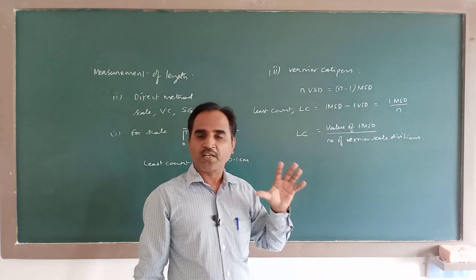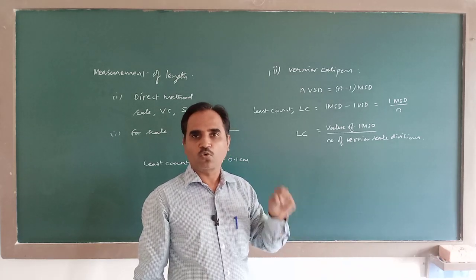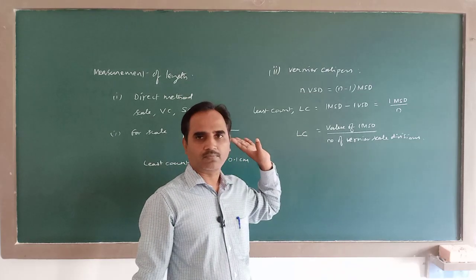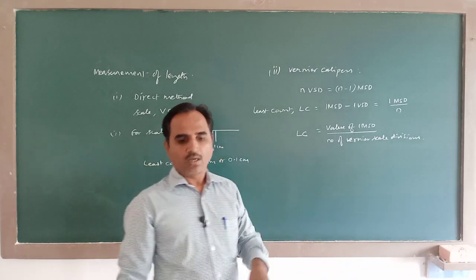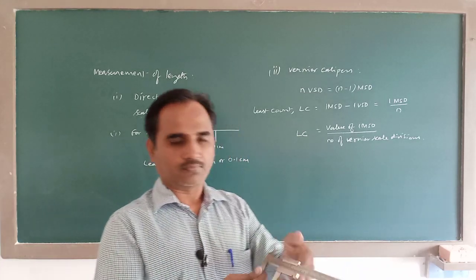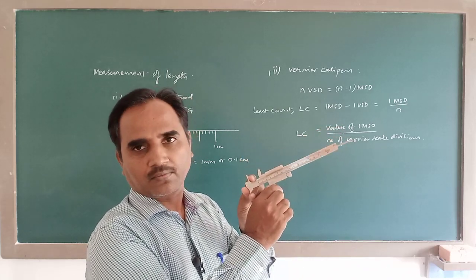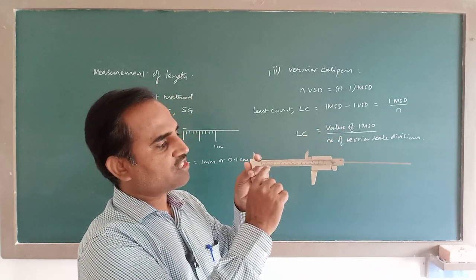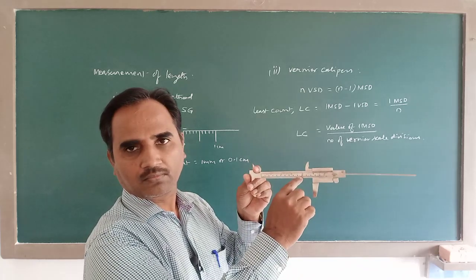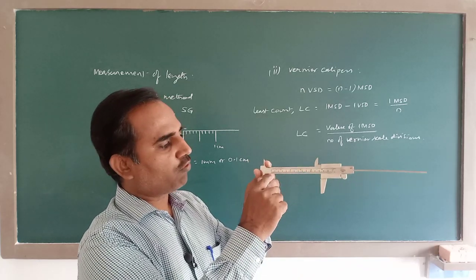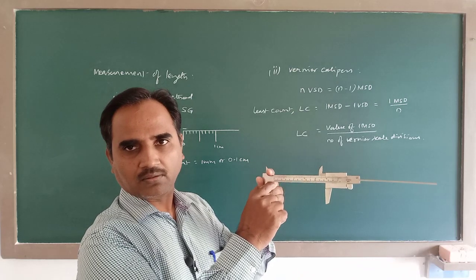So wherever this vernier arrangement is used to find the least count, this is the formula. Now if you take this particular instrument, this main scale is just like an ordinary scale. So the value of one main scale division is 1 millimeter.